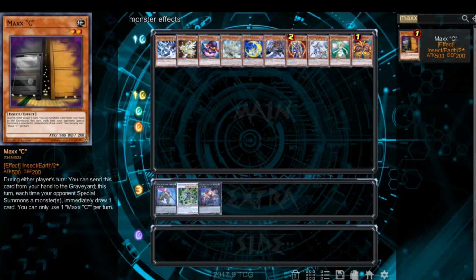That's about it. The only other thing I could think of for hand traps is if it says you can send this card from your hand to the graveyard. If your opponent has Macrocosmos or Dimensional Fissure out, you cannot activate Max C because it cannot be sent to the graveyard. Yep. I think that should cover everything that we could.